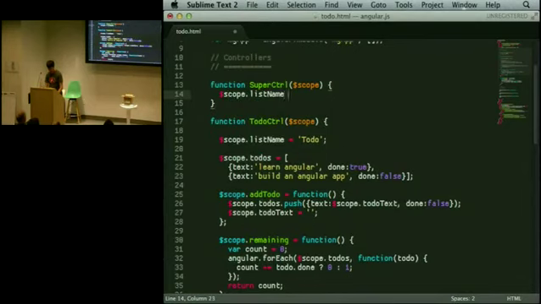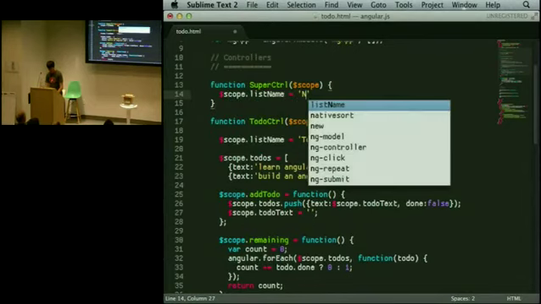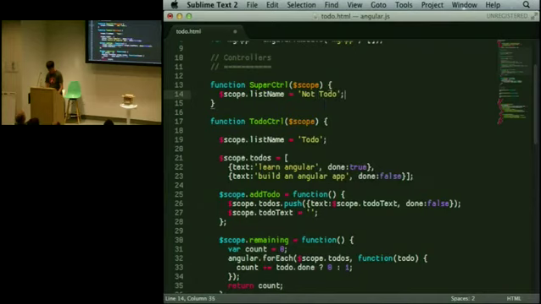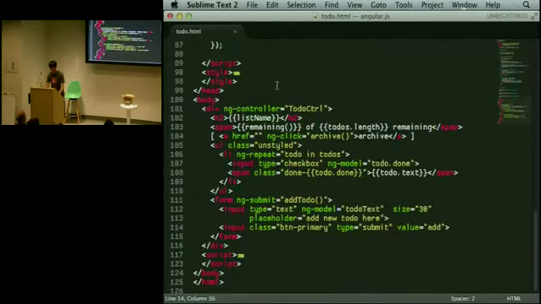You might run into a case where there's some confusion over, is this the child scope or is this the parent scope? Here, in order to actually make this the parent scope, we'll just put that controller on the body. What would I call it?